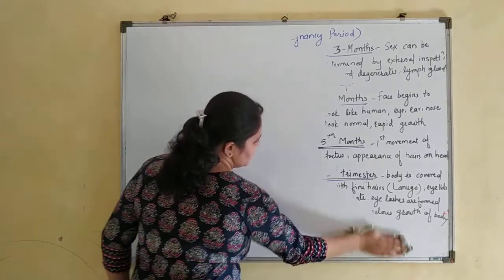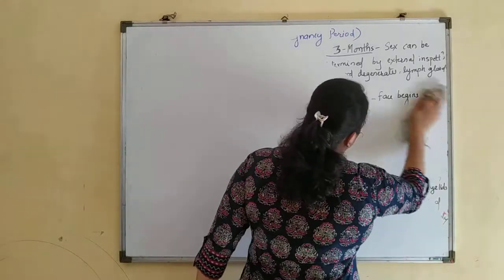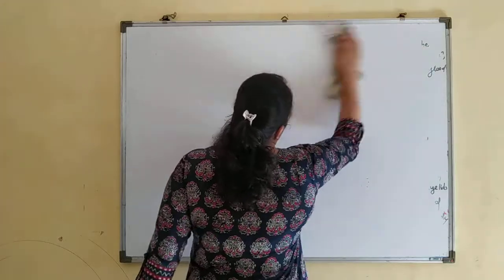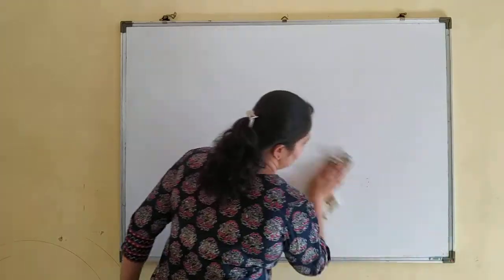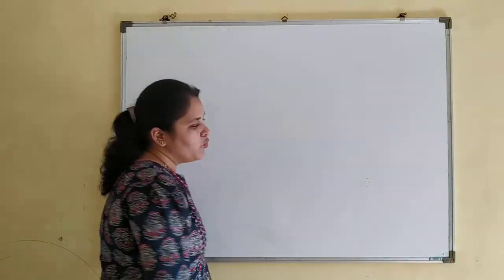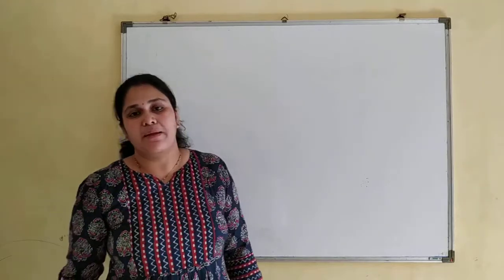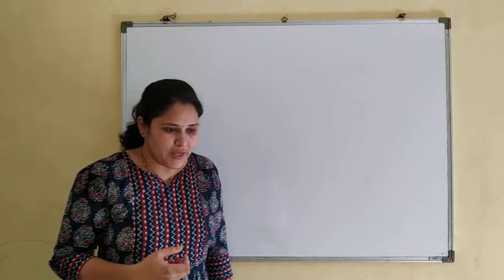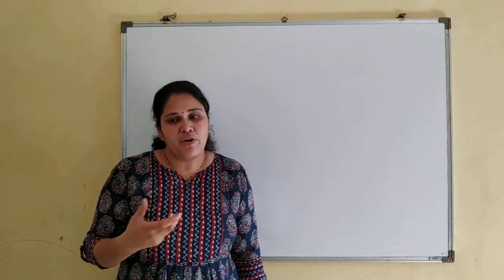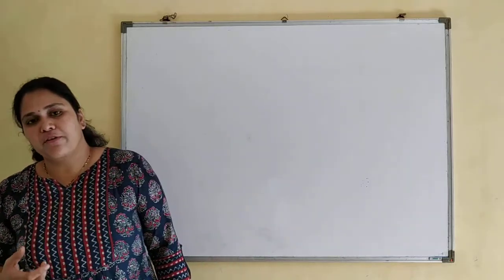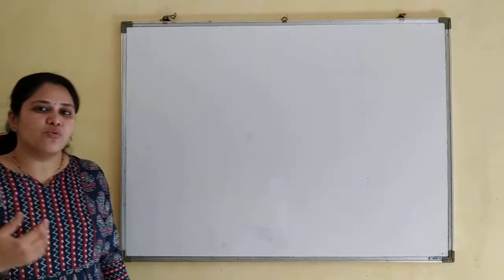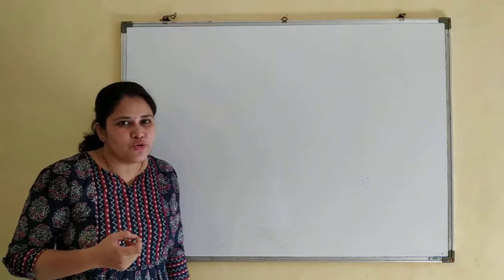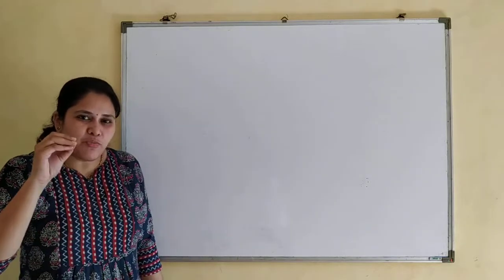So as we discussed, by the end of third trimester, the baby starts moving in the mother's womb. One reason is that the baby is now fully developed. The second reason is that the amniotic fluid surrounding the fetus now remains in a small quantity.